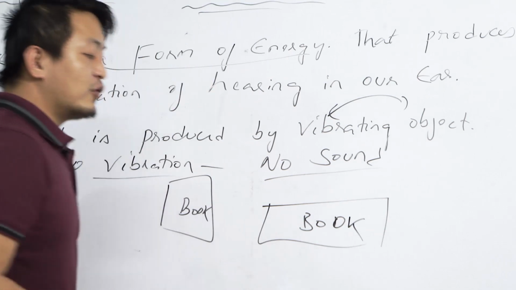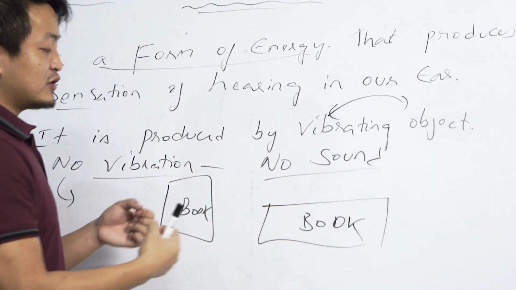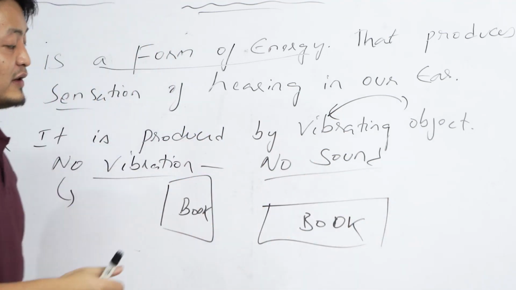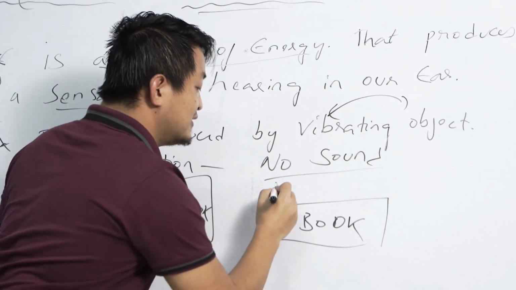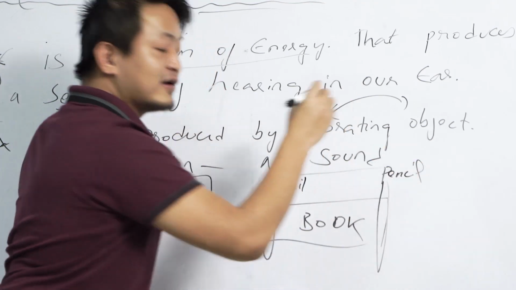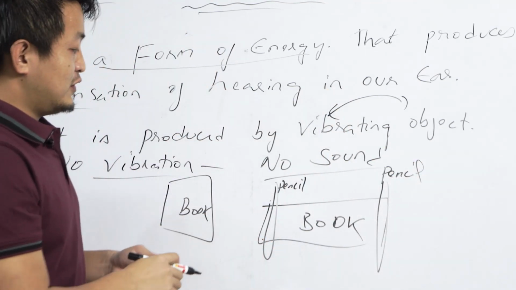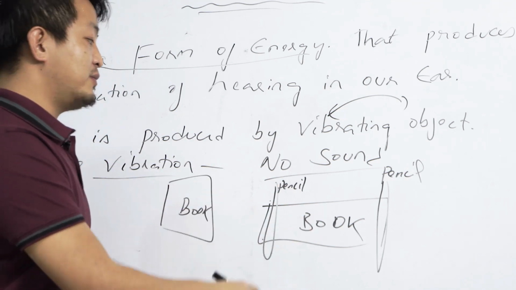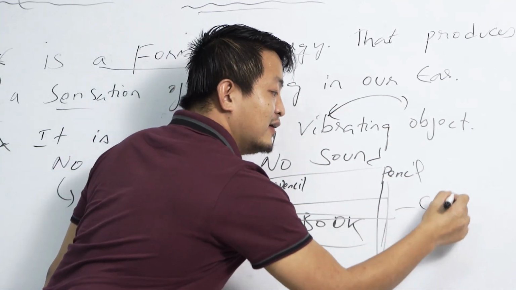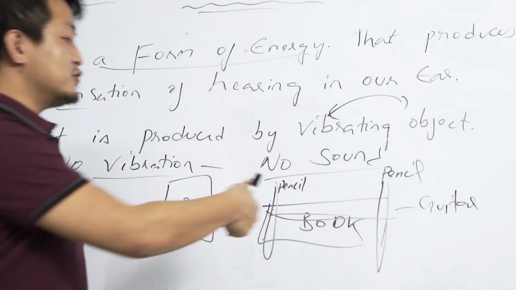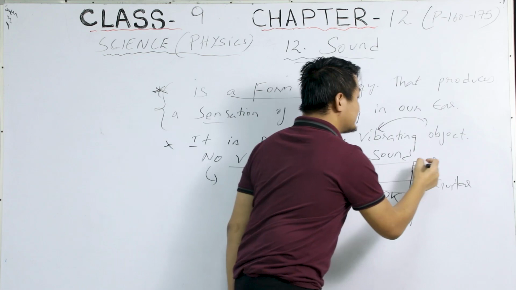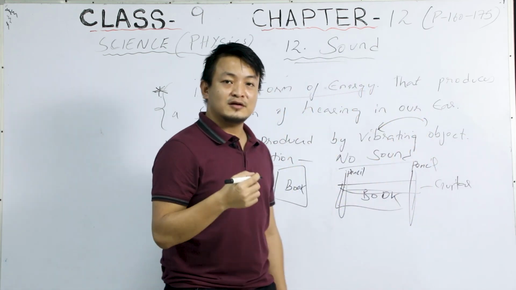On the longer side of the book, tie this rubber band, and place two pencils on the side, between the stretched rubber band and the book. Now you can make your own guitar. Try to hear the sound. First you'll see there is a vibration, and then you'll be able to hear the sound.